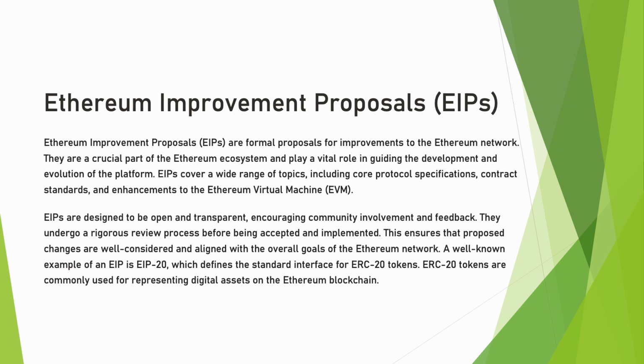EIPs, that is the Ethereum Improvement Proposals. EIPs are formal proposals for improvement to the Ethereum network, covering topics such as core protocol specifications, contract standards, and enhancements to the EVM, that is the Ethereum Virtual Machine. EIPs undergo a rigorous review process, ensuring that changes are well considered and aligned with the overall goals of the Ethereum network. An example is EIP20, which defines the standard interface for the ERC20 tokens commonly used to represent digital assets on Ethereum.